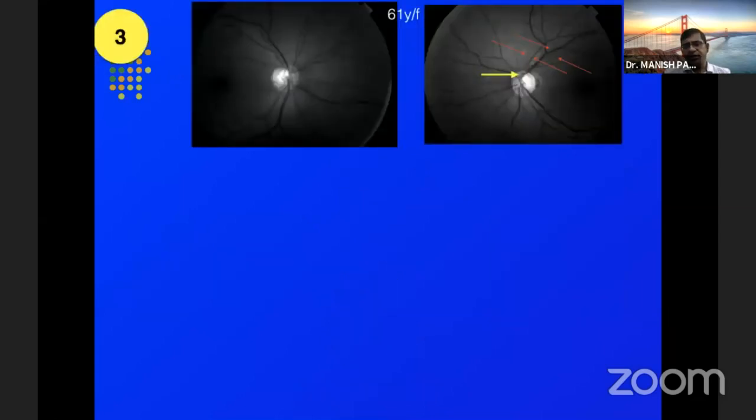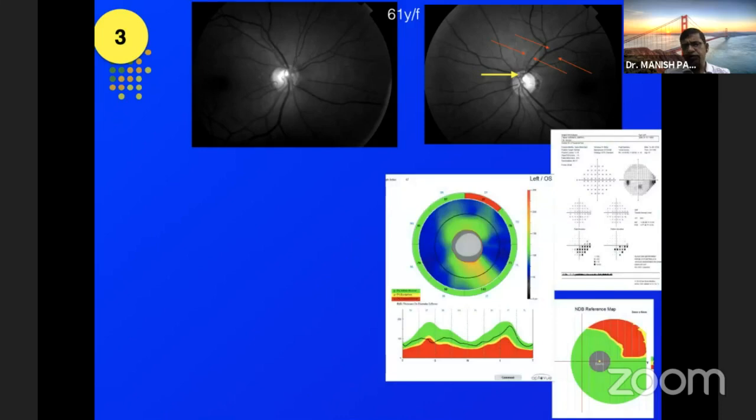Take this patient who's a 61-year-old female, and you can see some slit nerve fiber layer defects and a superior thinning in the left eye. And we see corresponding defects in the OCT as well as the GCC, and we see some inferior defects. So it's fine. Things correlate to what we see clinically on the optic disc.